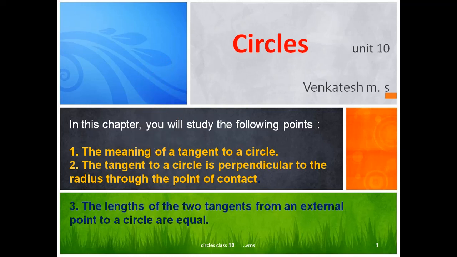Dear students, now we discuss the new chapter, circles. In this chapter, we learn about the meaning of a tangent to a circle. The tangent to a circle is perpendicular to the radius through the point of contact. The lengths of two tangents from an external point to a circle are equal. These are the concepts we learn in this chapter.